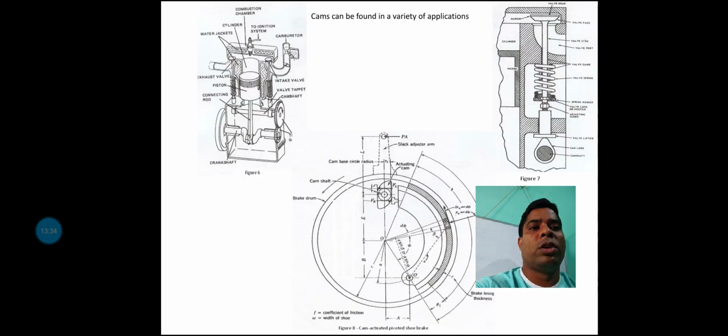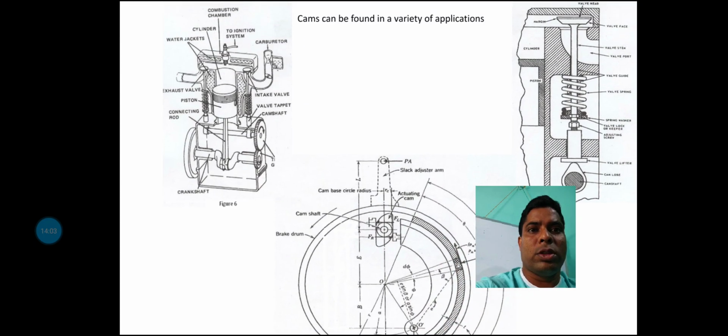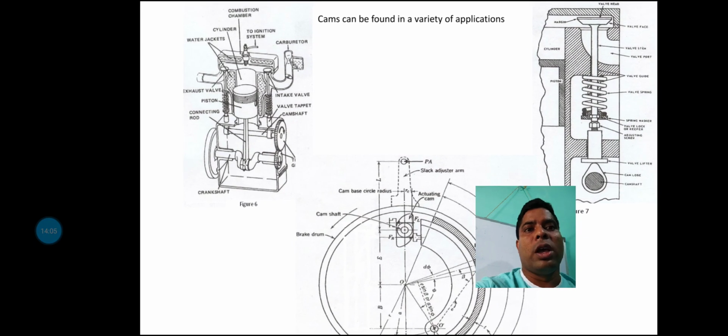Now next is that cam can be found in a variety of applications. Earlier I already discussed the cam profile. A cam application is the simple example of a piston with a cylinder. So if you zoom in on this figure, this is actually an IC engine mechanism where the different parts of the process can be displayed here.